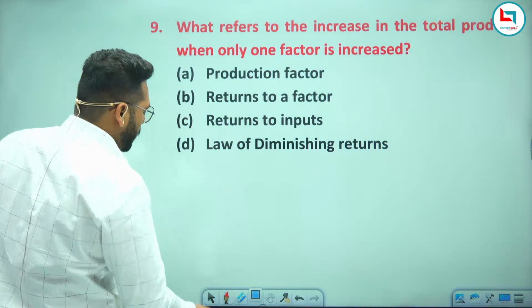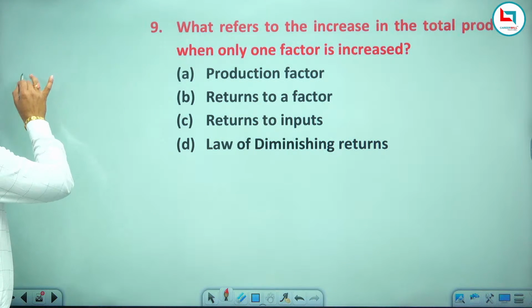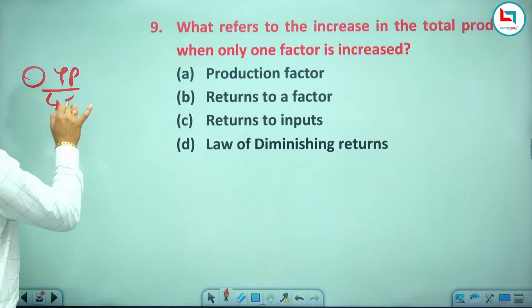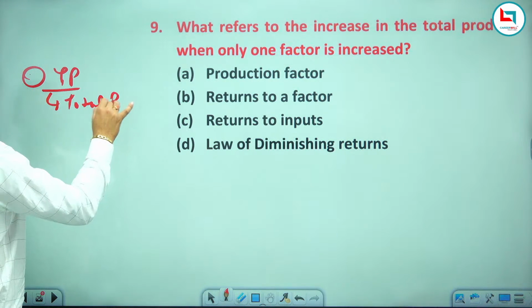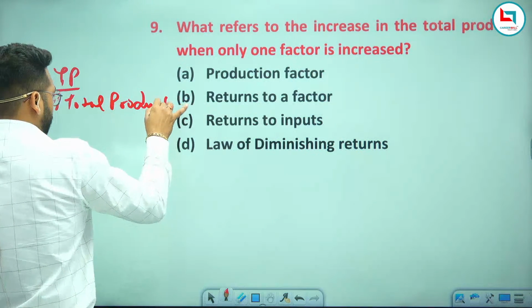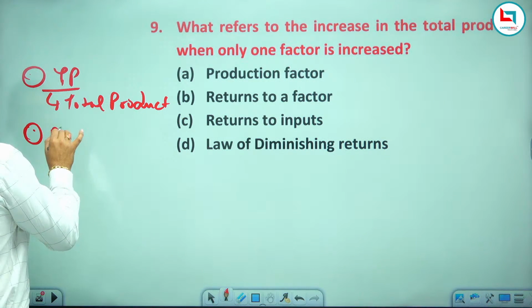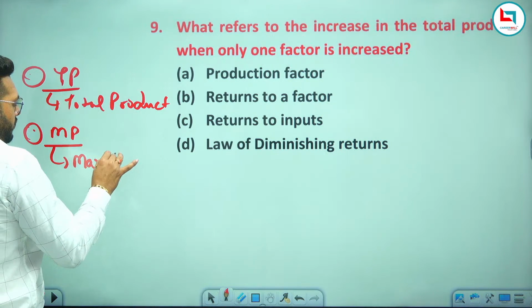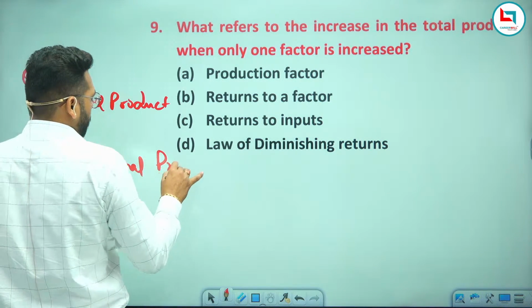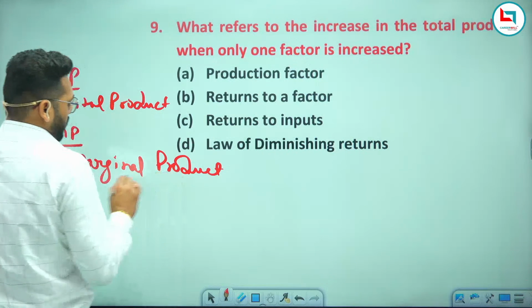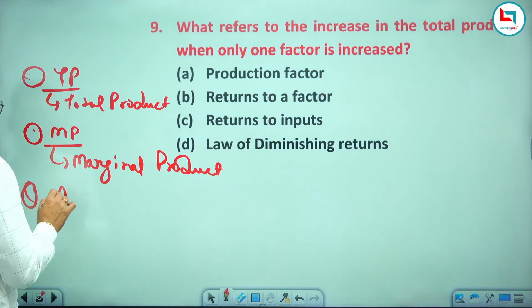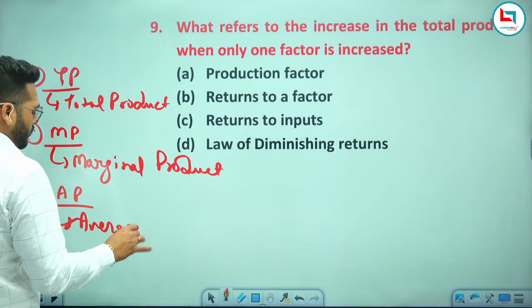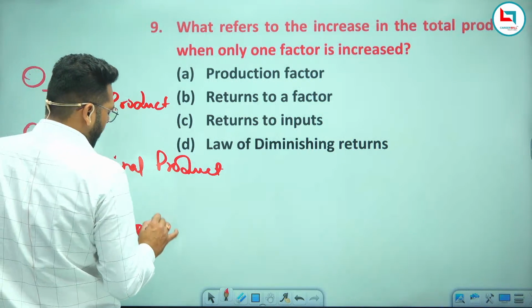What refers to the increase in the total product? It means, I have already told you about the TP, which means total product. I have told about the MP, which means marginal product. I have told about the AP, which means average product.